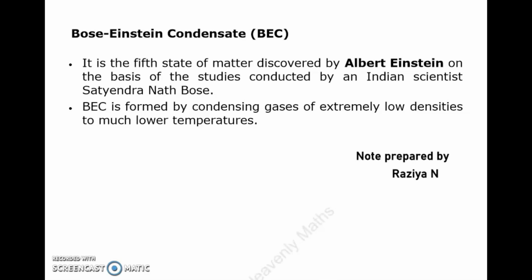Bose-Einstein condensate or BEC. It is the 5th state of matter discovered by Albert Einstein on the basis of the studies conducted by an Indian scientist Satyendra Nath Bose. BEC is formed by condensing gases of extremely low densities to much lower temperatures.